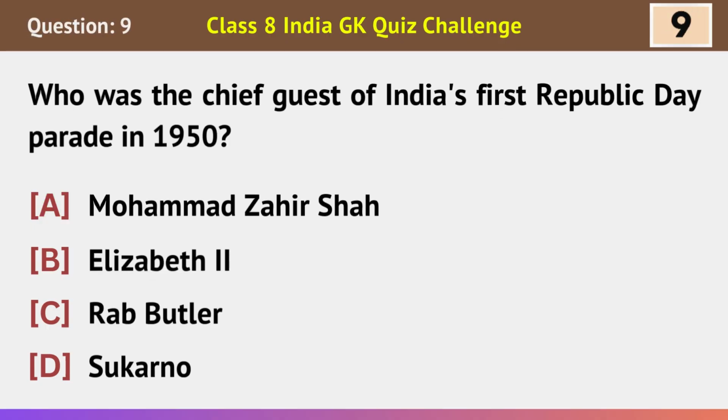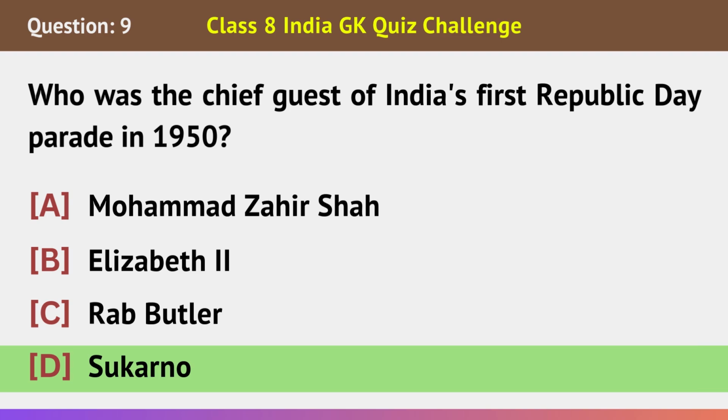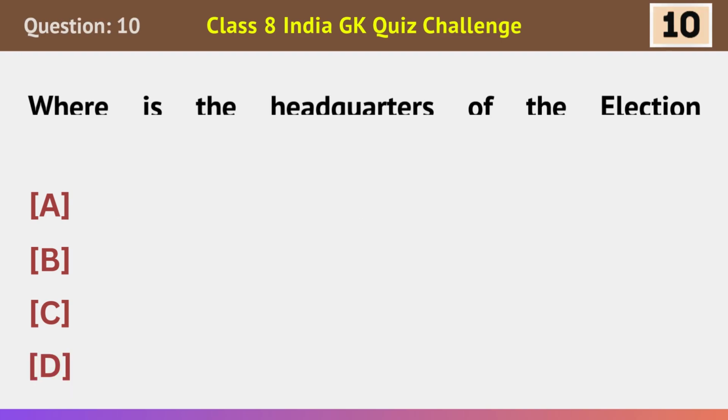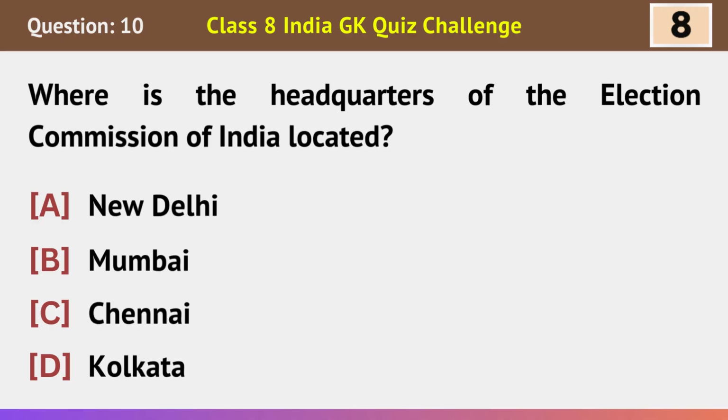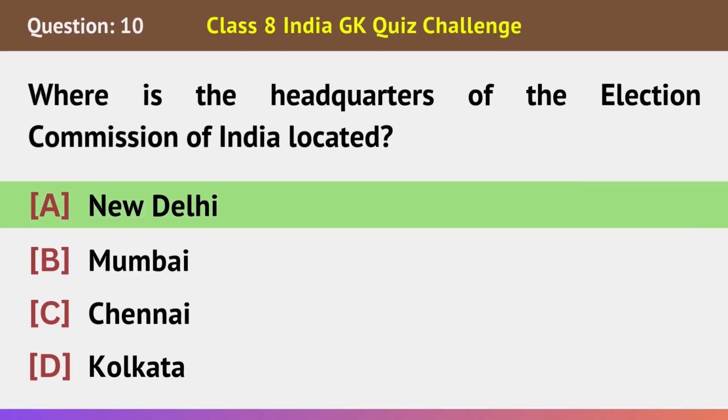Who was the chief guest of India's first Republic Day parade in 1950? Sukarno. Where is the headquarters of the Election Commission of India located? New Delhi.